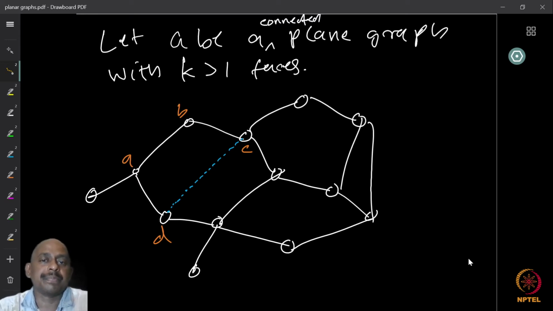Now, let us take any graph with more than k faces, let's say k plus 1 faces, and then we will use the induction.